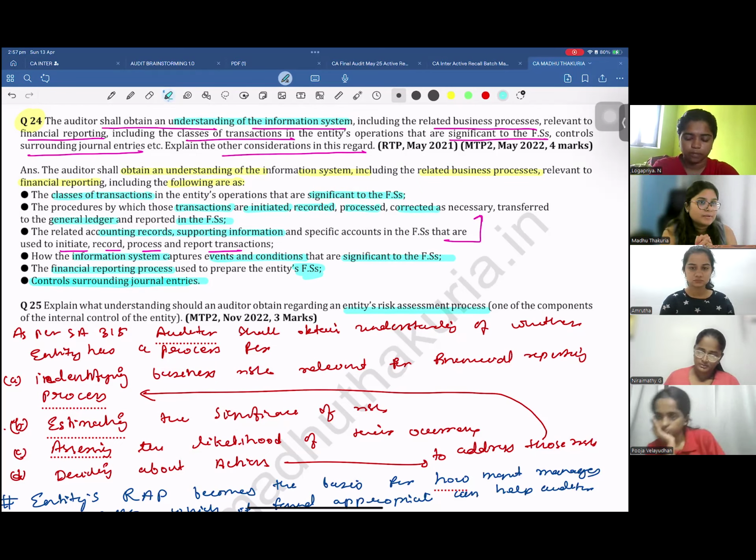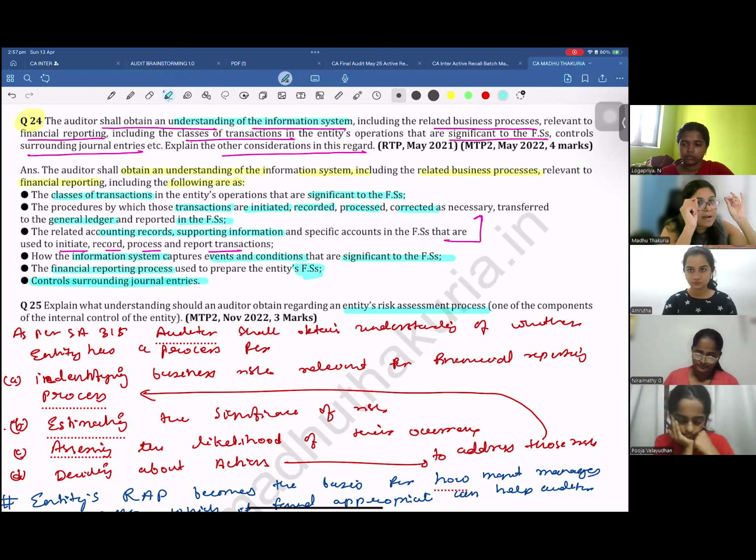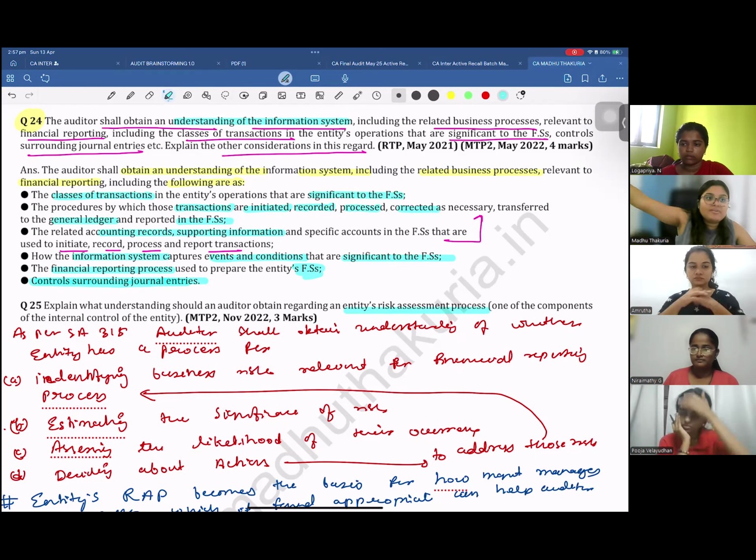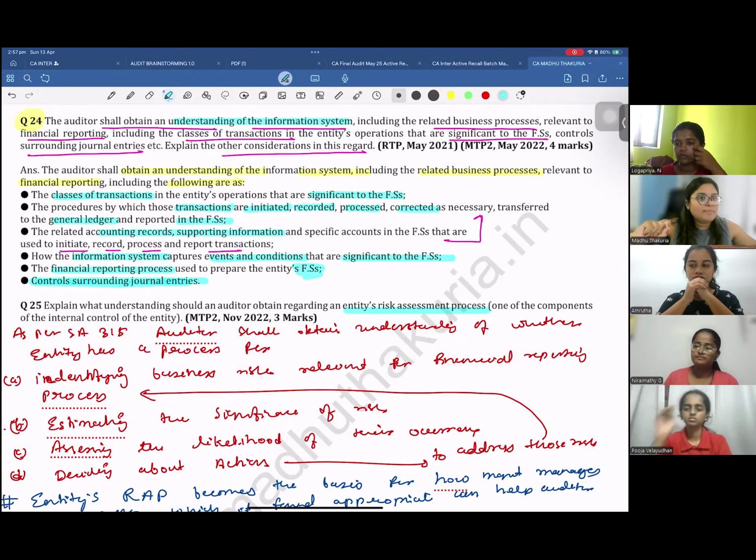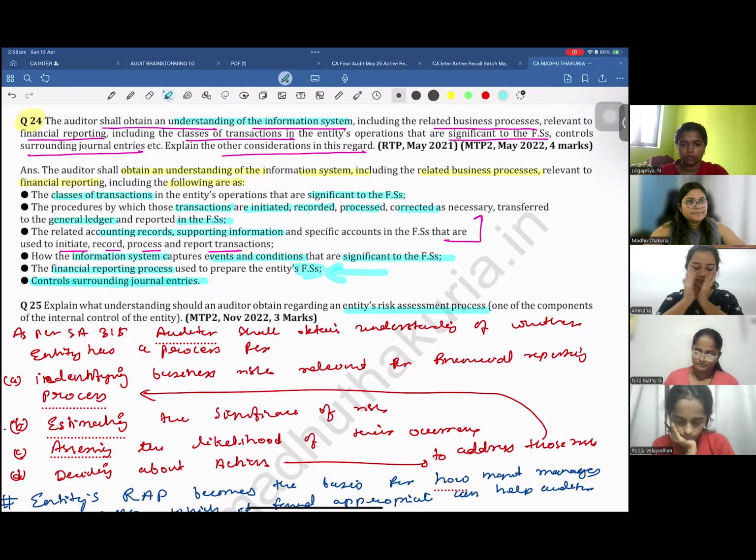See, gone are the days when the financial statements are prepared on a piece of paper. Now the entity just passes a single journal entry and it will reflect directly into the P&L and the balance sheet with their effect through the information system. So that is why they are writing this point. So understand how the financial reporting process works and what are the controls regarding the journal entry. Yes? Take your time to memorize this, please.